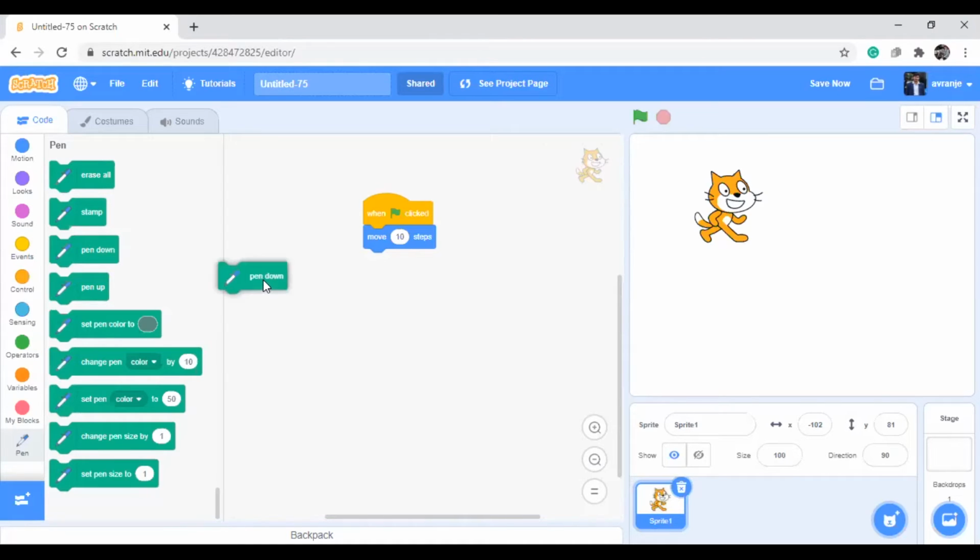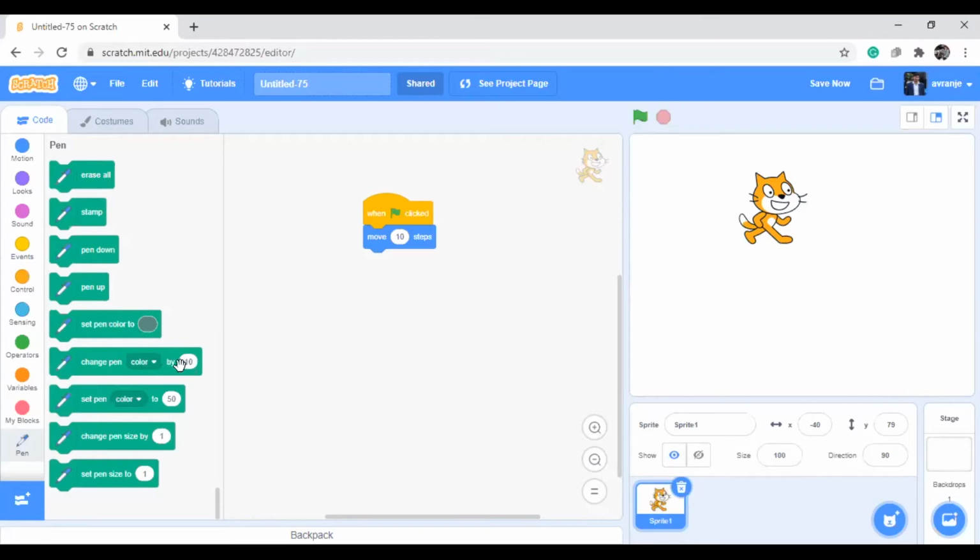Pen down. See, pen down means you are keeping the pen on the paper. Pen up means if you just move your pen and try to write, it will not come. Somewhere from here to here I need to write, and from here to here I don't want to write. So from here to here you can keep pen down, from here to here pen up, like that. Then what is the color? What is the size?